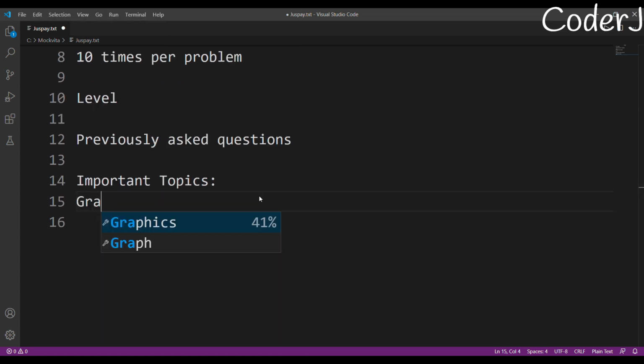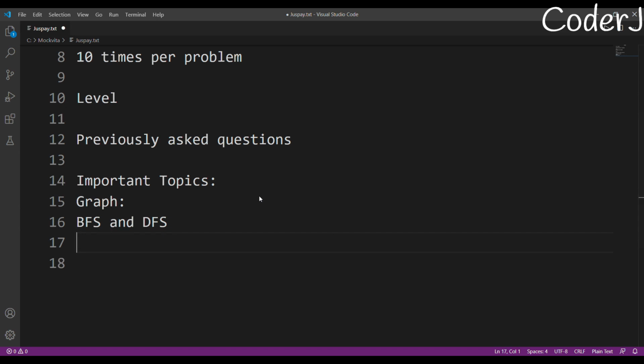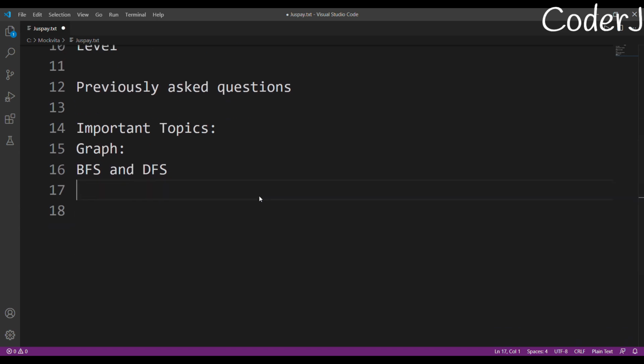So first I'll talk about graph, because graph is really, really important. Okay. So as for the very basics of very basics, study BFS and DFS. This is the least you should know before you start attempting the exam. Those who know will think that BFS and DFS is really easy, but you can actually solve a heck of a lot of questions regarding graph if you just know BFS and DFS. Okay. And what else do you need?